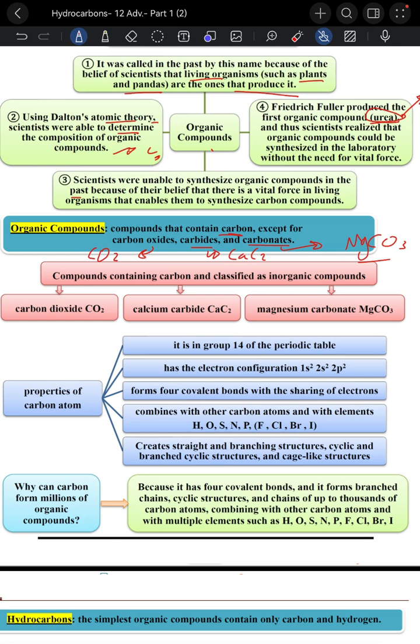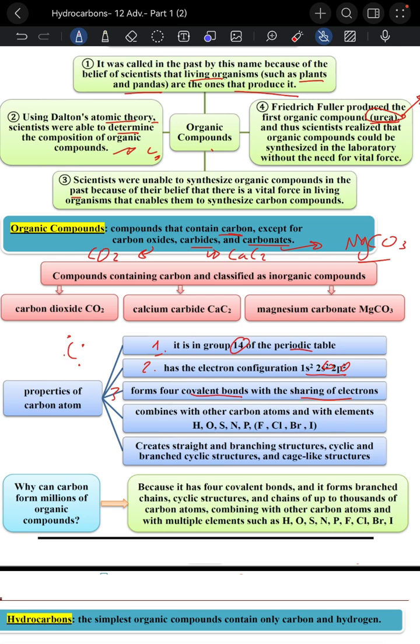So speaking about the carbon atom, now let's see what are the properties of the carbon atom. Firstly, it's in group 14 in the periodic table. The electron configuration is 2s2 2p2 for a carbon atom. So we know carbon has four valence electrons, so it can form four covalent bonds, sharing the electrons.